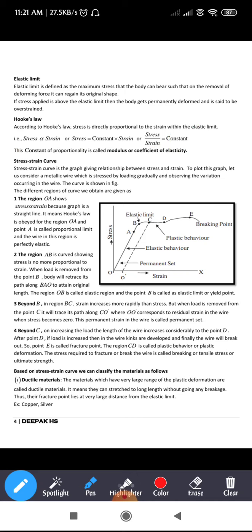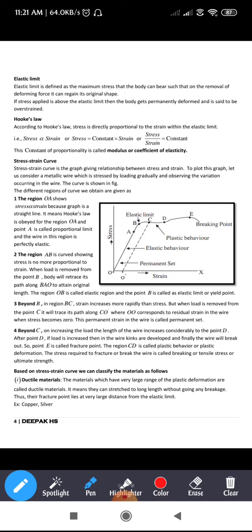Next, coming to the important question of this chapter, the stress strain curve. This is a very important topic which they usually ask for 3 marks. Let us see what you mean by the stress strain curve.